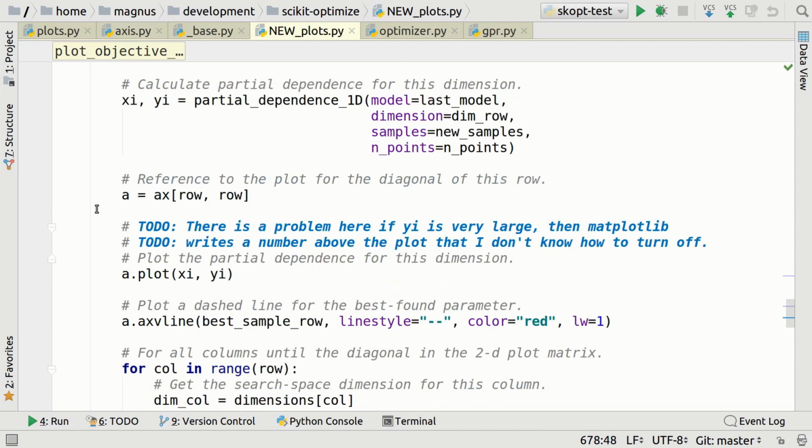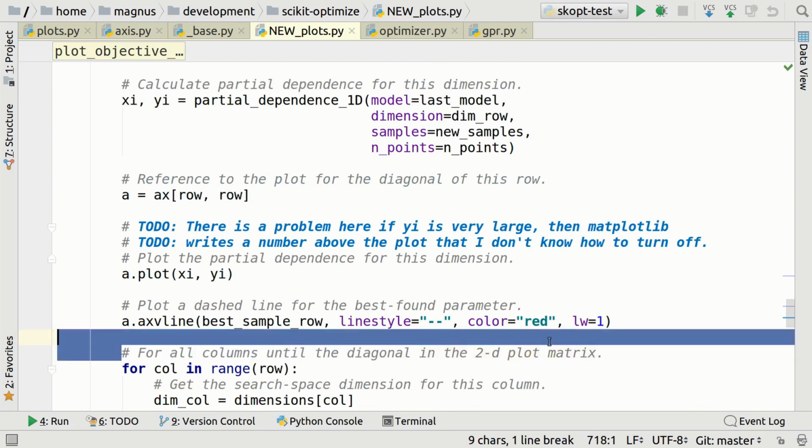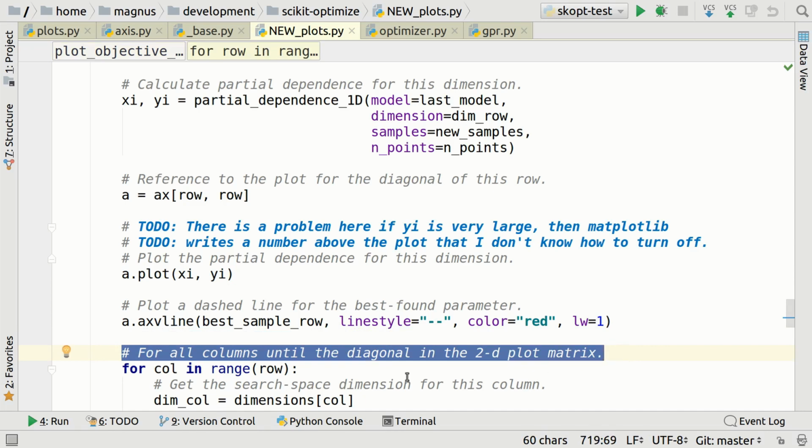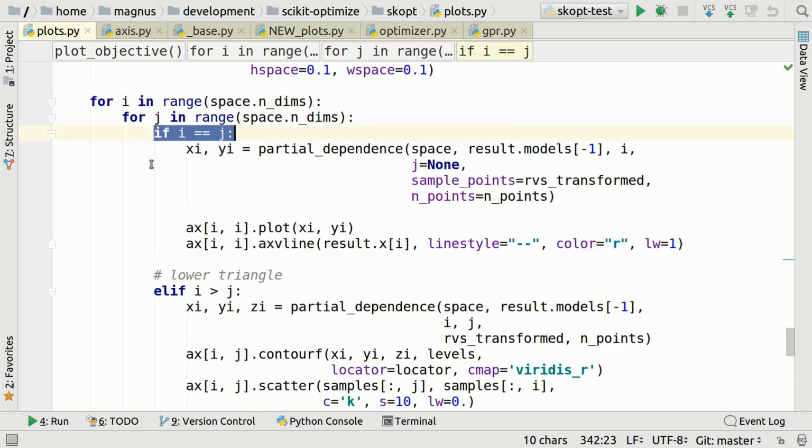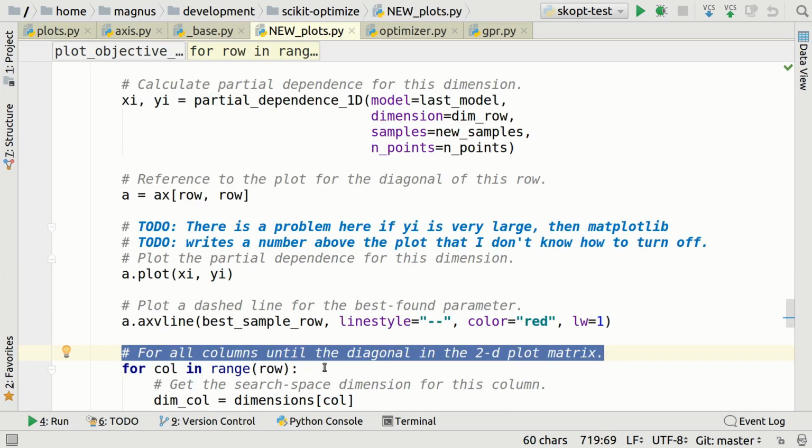And here I have decided to combine these two for loops. So we first do something on the diagonal, and then we do something below the diagonal. And again, note that I make a comment here, because this for loop is actually a little special. Instead of having these nested if statements, we can just change the loop conditions. Okay? So I explain to you now that we process all the columns in the matrix, but only until the diagonal, for column in range to the row.